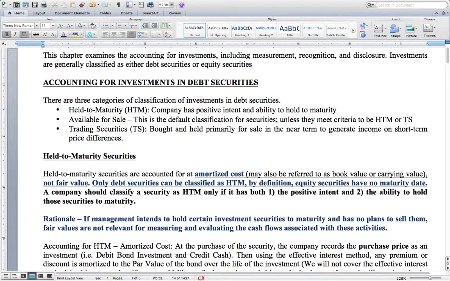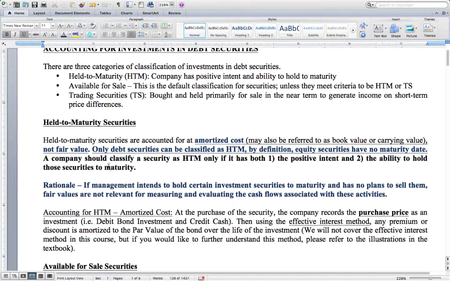First, regarding held to maturity securities, make sure that you understand this concept right here: only debt securities are classified as held to maturity securities, and the company has to have both of these to recognize them as held to maturity securities: the positive intent and the ability to hold the securities.